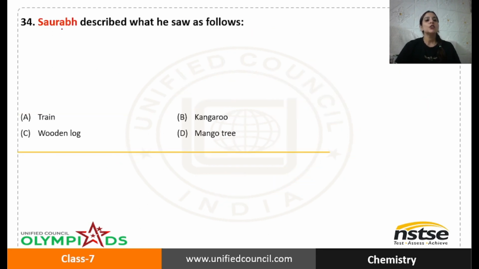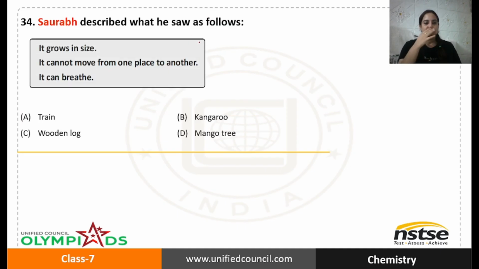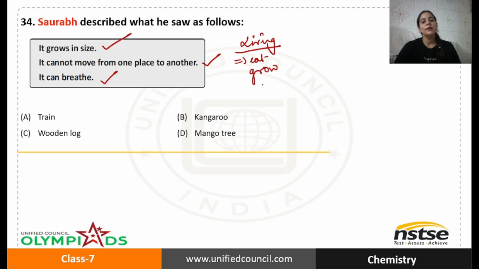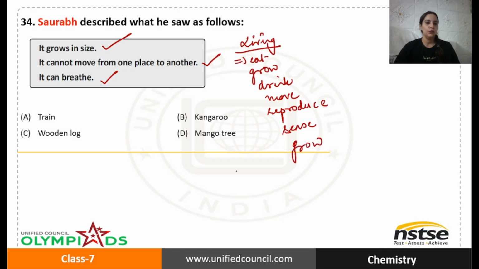Next question. Saurabh described what he saw as follows. He saw something which grows in size but cannot move from one place to another but can breathe. We have already done that. Living things are those which eat, which grow, which can drink, which can move, which can reproduce, and also they can sense. These are the characteristics of living things.